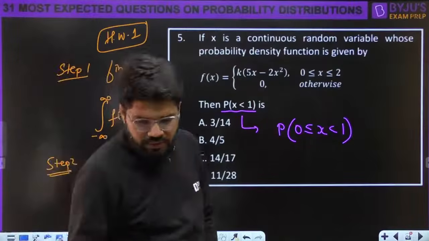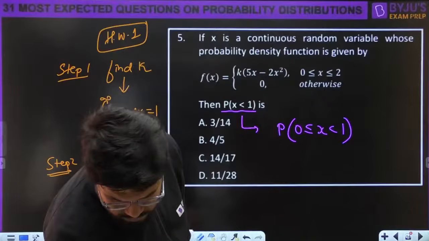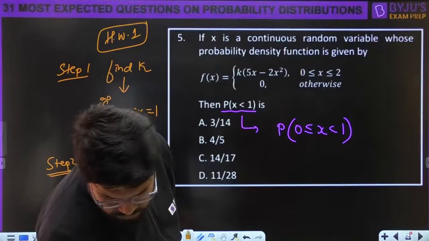Which branch are you in, Gajendra? Chalo.